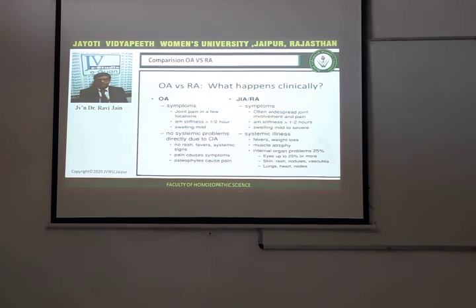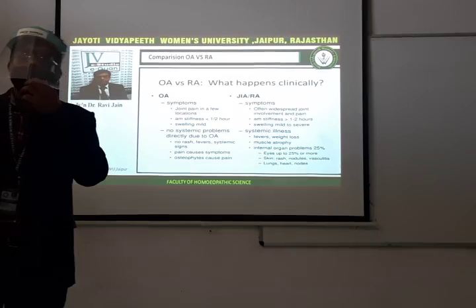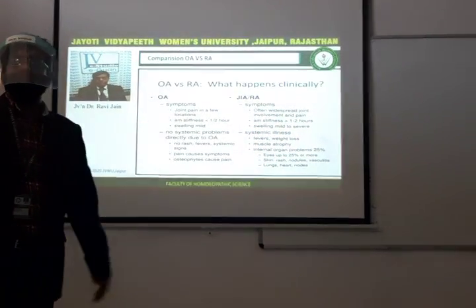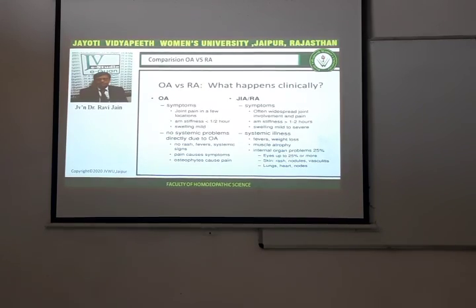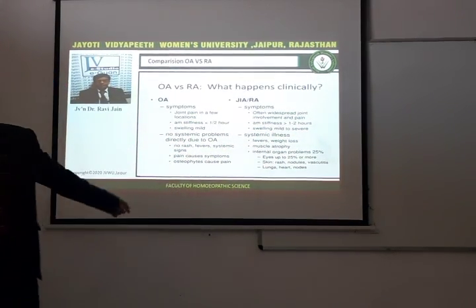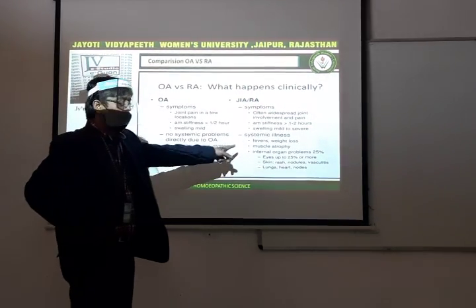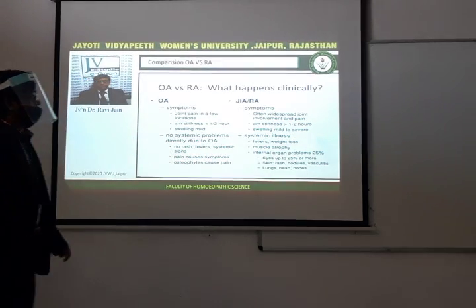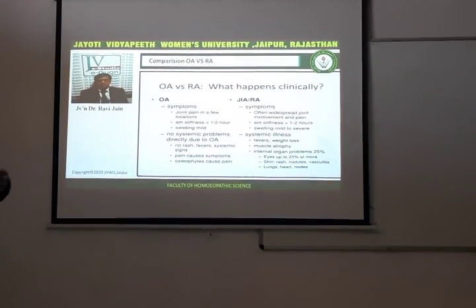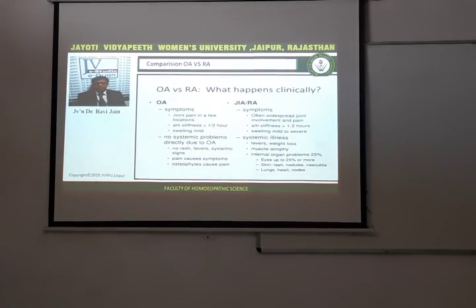We have seen the blood indices in osteoarthritis will be normal. The ESR will be normal, the blood counts will be normal, and the C-reactive protein will be normal. Whereas all these indices will be disturbed in rheumatoid arthritis. Pain causes symptoms, and osteophytes are an important feature in osteoarthritis. Whereas in rheumatoid arthritis, we have constitutional symptoms like fever, weight loss, muscle atrophy, and internal organs are also involved, which we have already discussed under extra-articular manifestations and associated symptoms.